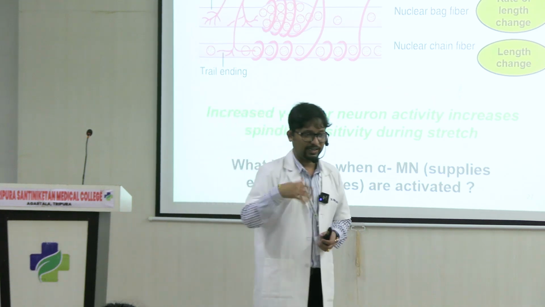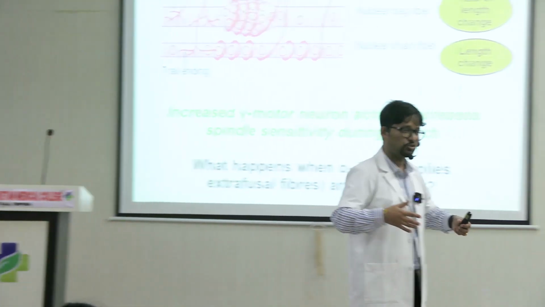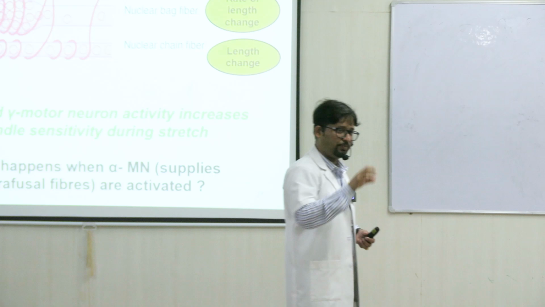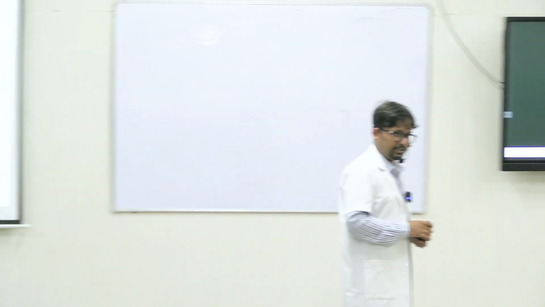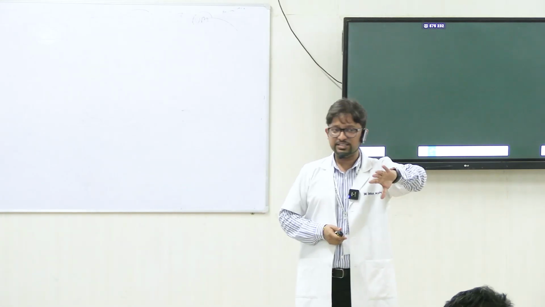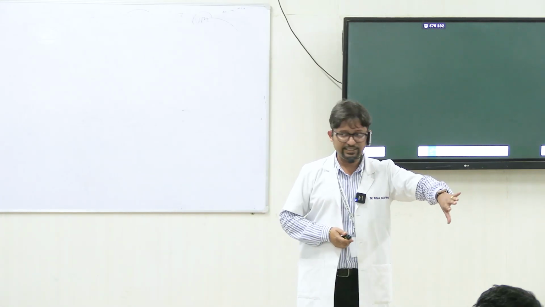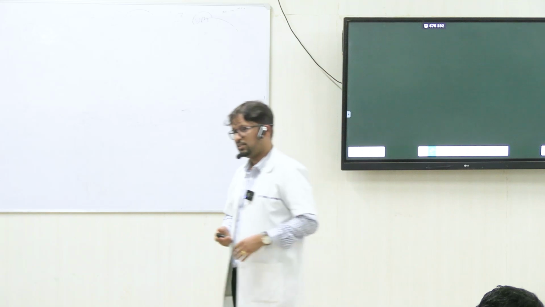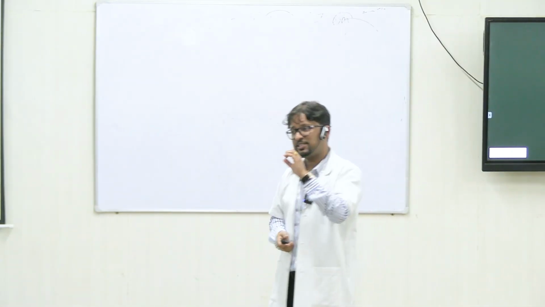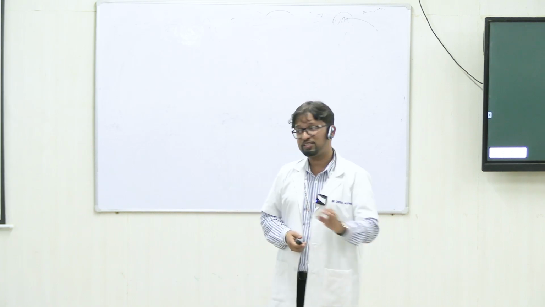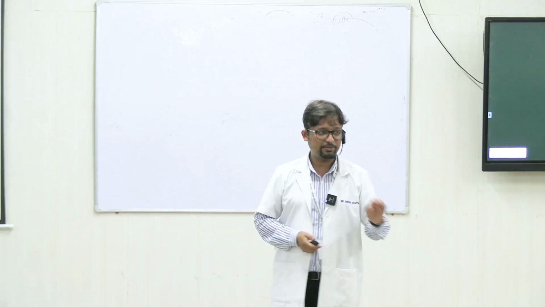Alpha and gamma are activated together by the CNS. क्योंकि brain को पता है it might happen. But experimentally it has been found कि without changing the gamma motor neuron activity, if only alpha is experimentally stimulated with electrodes, the spindle activity reduces to zero. Right? This is what happens actually.